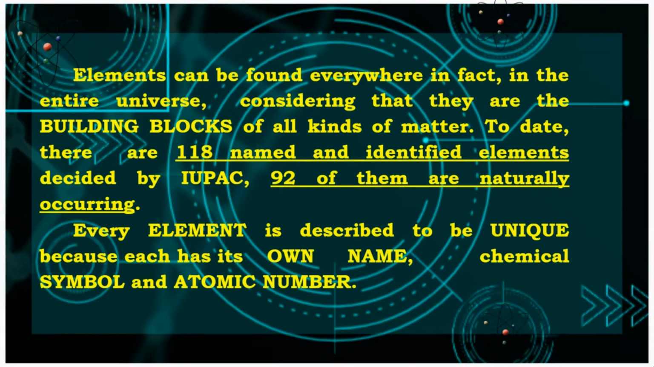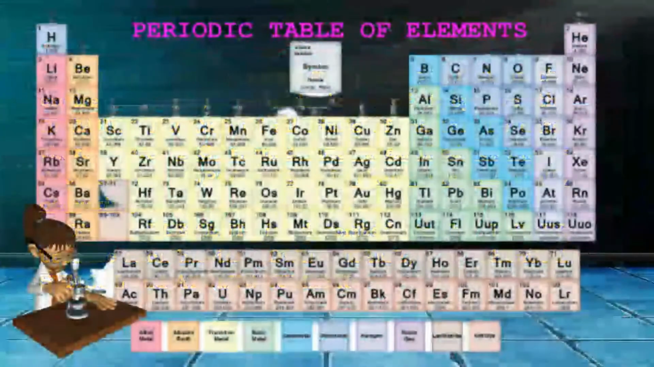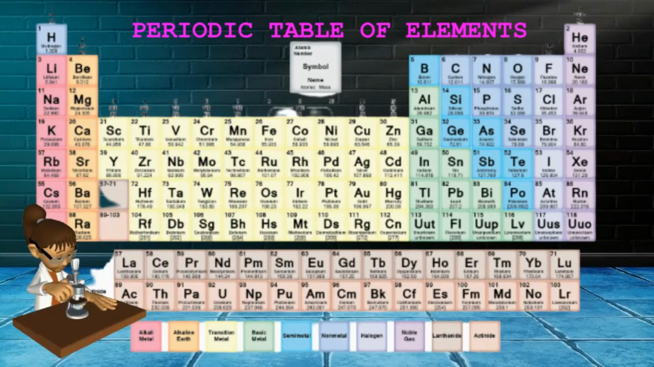Every element is described to be unique because each element has its own name, chemical symbol, and atomic number. However, some elements may have properties similar with other elements. This allows the elements to be arranged in an ordered table called periodic table. Let's look back to the history how elements are being arranged. This is the timeline of the elements arrangement.